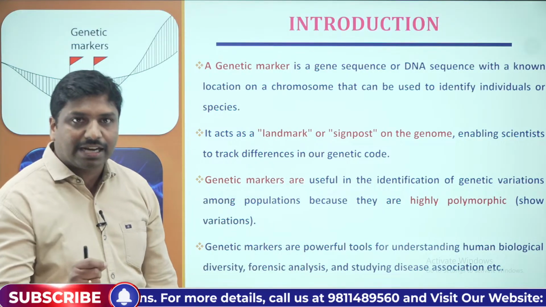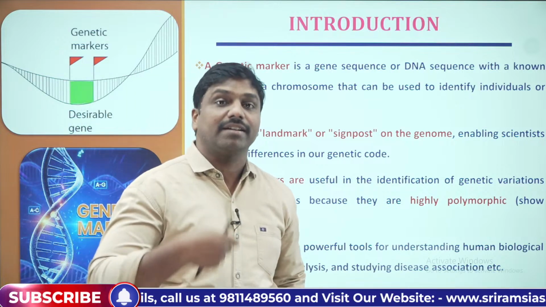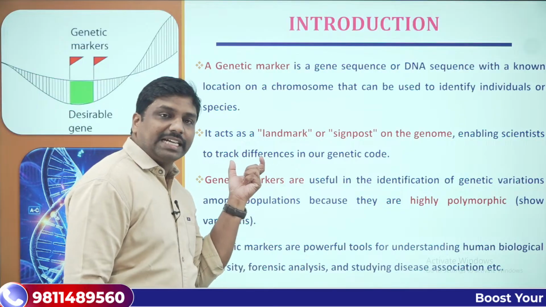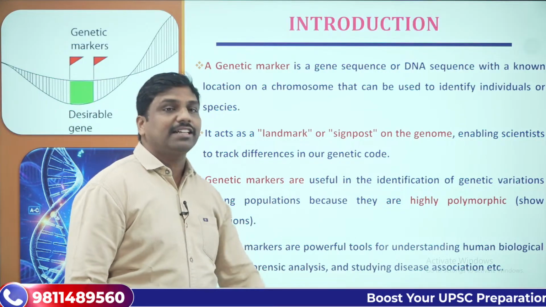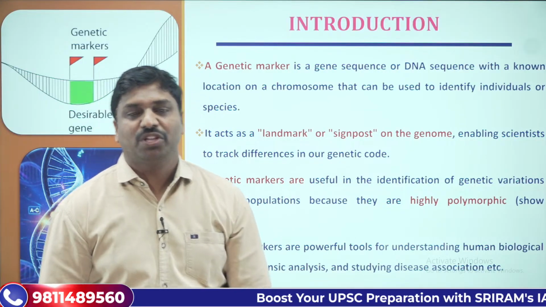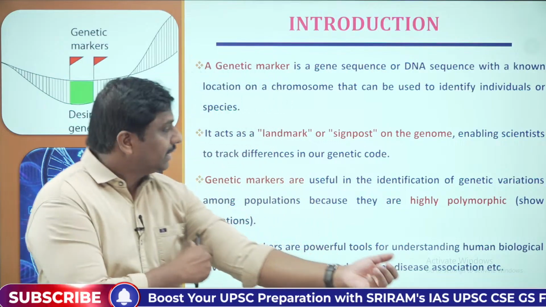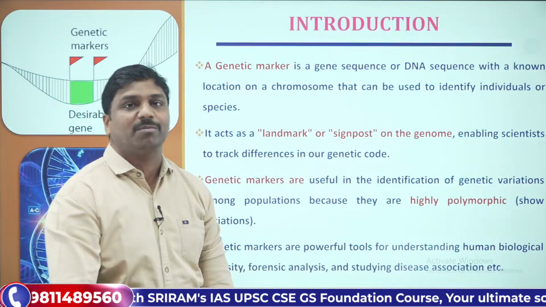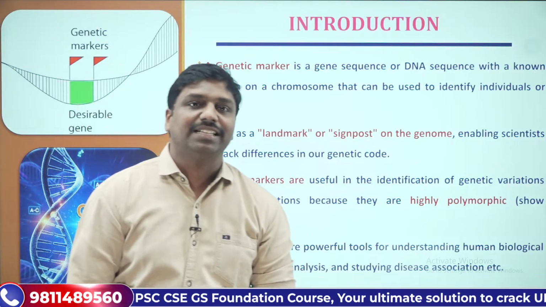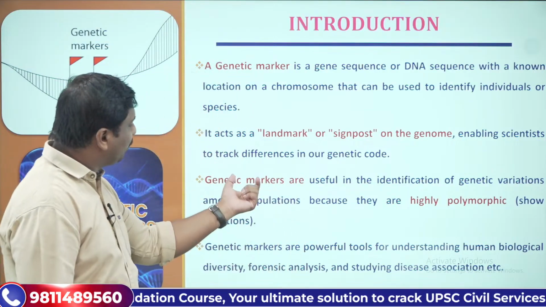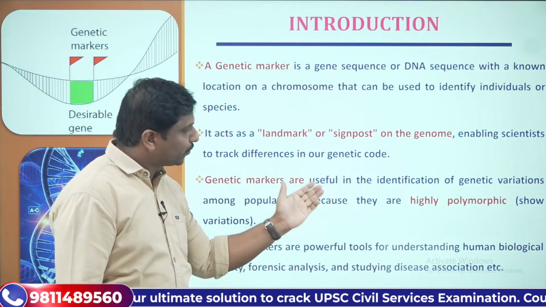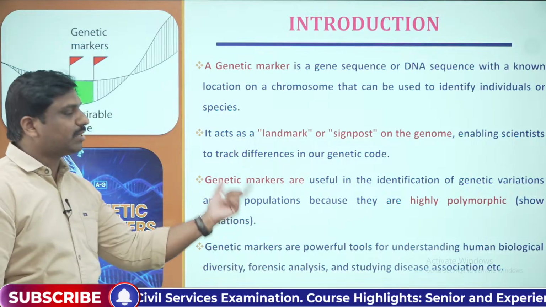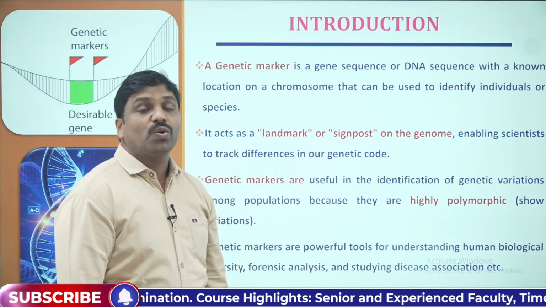As they help as genetic landmarks to identify something, we can track the differences in our genetic information. That's how they systematically highlight the variations among populations. So another important point: genetic markers are generally useful in identifying genetic variations among populations.